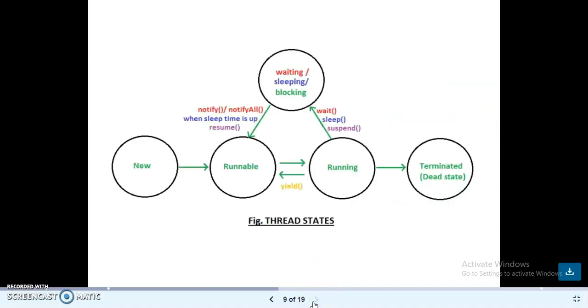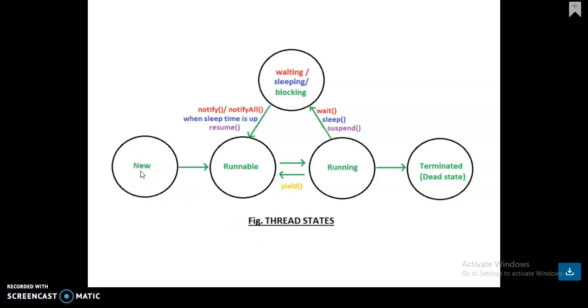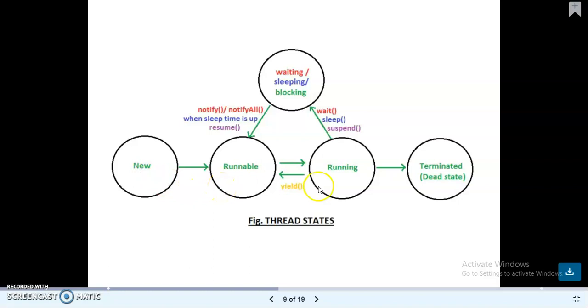So thread states are given here. First the new thread, that is the newly created thread, and then the runnable thread and running thread. It goes back to the waiting by using these methods. A thread will be in the running mode.